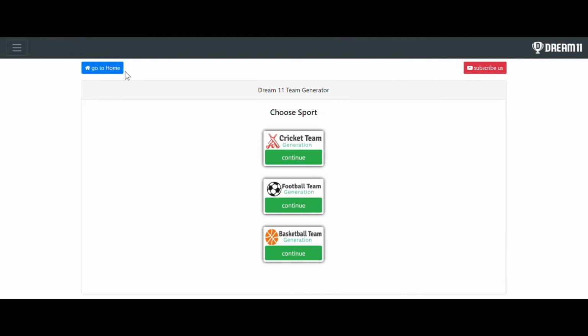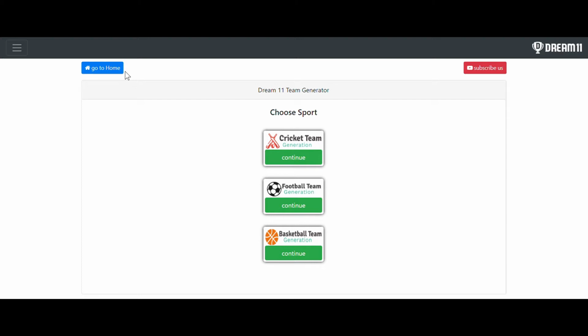Hi guys, in this video I am going to show how many points I have got and what rank I got when I joined 115 teams in a single Dream 11 contest. In this video I am not going to select all those 115 teams on my own, because I am going to take the help of an external software which will generate the best quality premium teams for us,